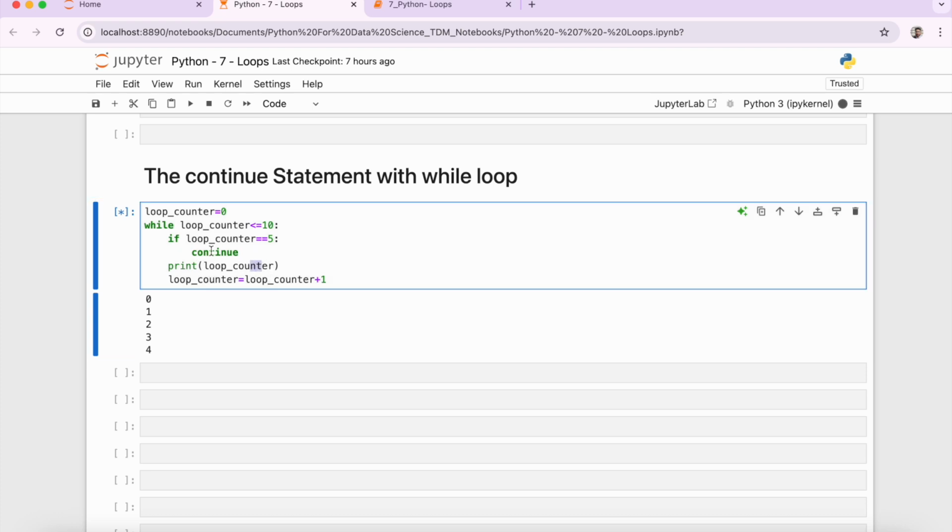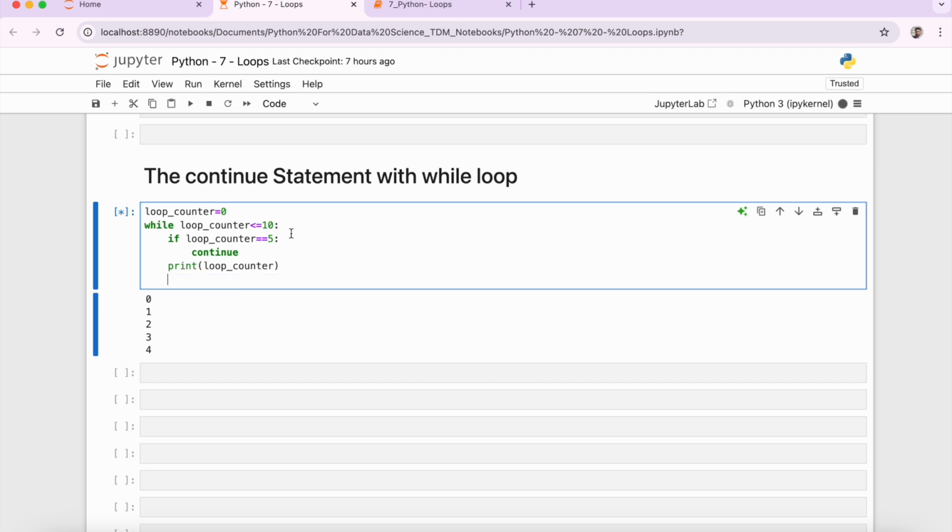After that, when the continue has been encountered by the program, you can see that after 5 we are not getting anything. We were supposed to skip 5 and then print 6, 7, 8, 9, 10, right? But this is not happening over here. The reason behind that is where we have placed the increment of the loop counter.